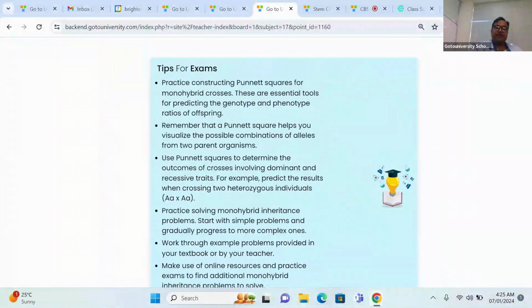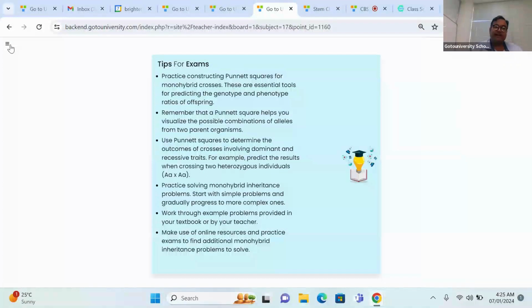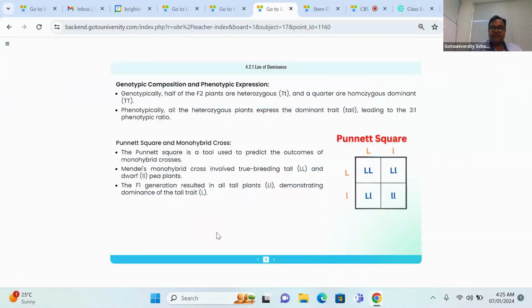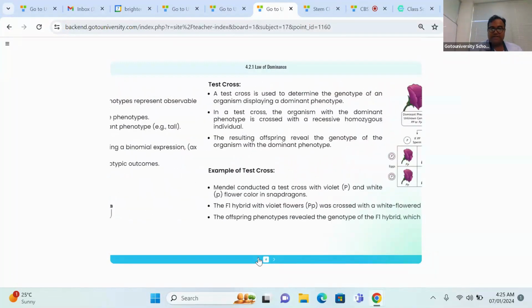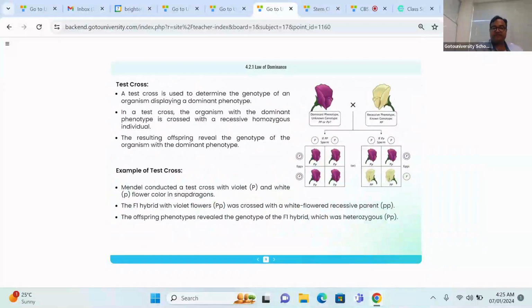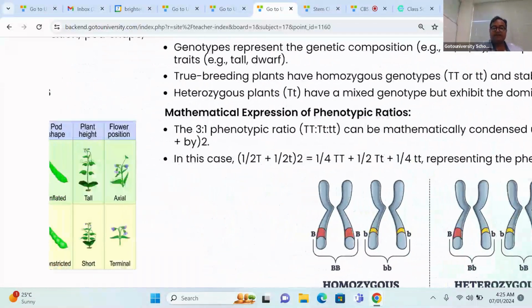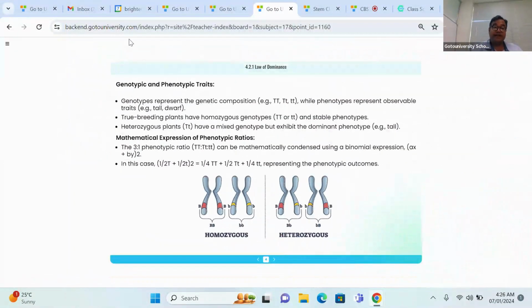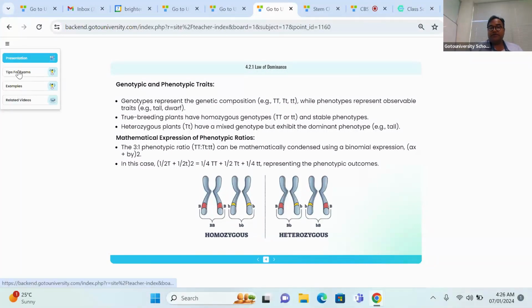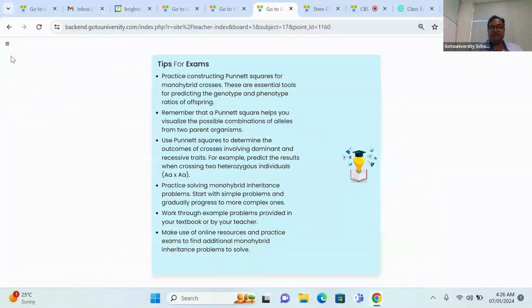Okay, yes or no? Can you recall that? Can you recall where we calculated? If you can't recall, I'll show exactly where the ratio is, right? Can you see this place here? We did the calculations, yes or no? So these are the calculations we did, right? So always using the formulas and getting the calculated results and predicting with the proper explanation for the answer whatever you're getting for those particular numericals is very important, right? So we gave the worked examples for you, okay, and then now we are coming to the tips for the exam. Okay, tips for the exam we discussed, right?